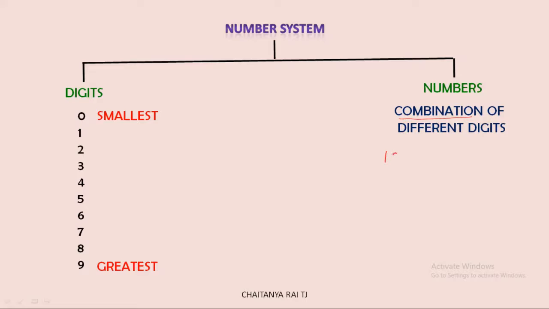See one small example I am considering here: 10. In this number 10, 1 is a digit whereas 0 is another digit. So we combine those two and write it as the number 10.